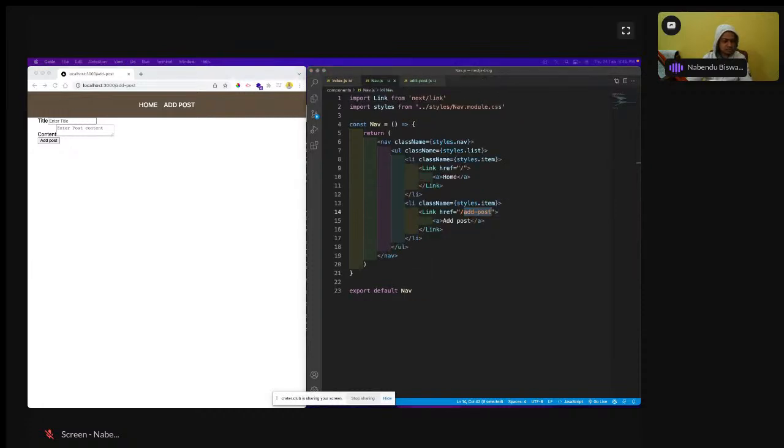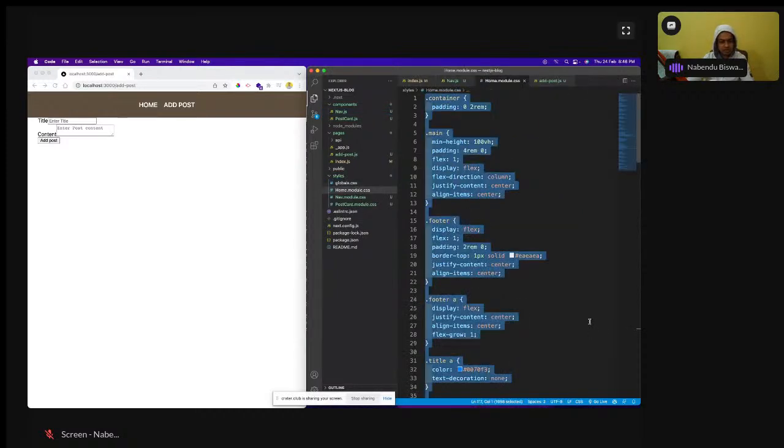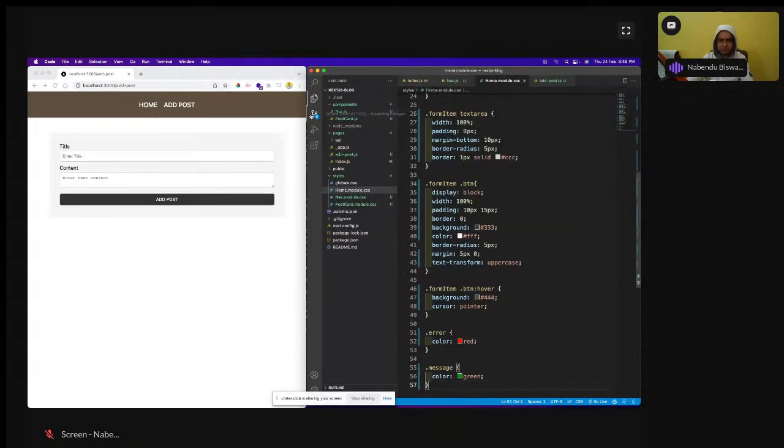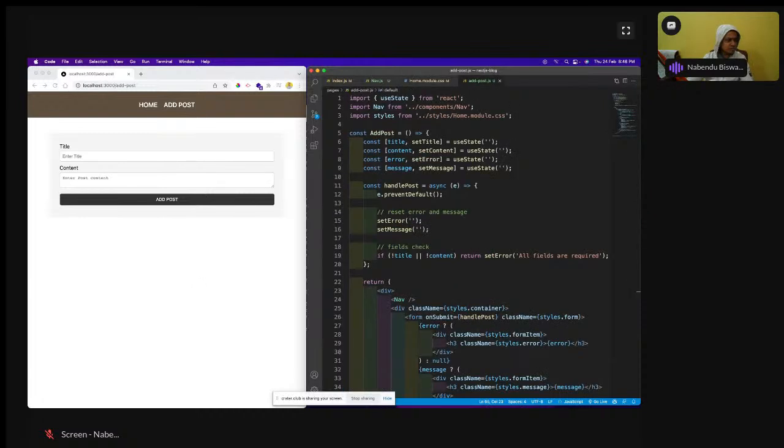Okay, so control A in this. So what I'm going to do, this home styles I'm going to change. Control A, control P. Home styles I have changed. See, now this nice form is coming. Earlier the form was very ugly, so now the form is very good and it is showing like this. And add post also, maybe I will do it now only, why wait?